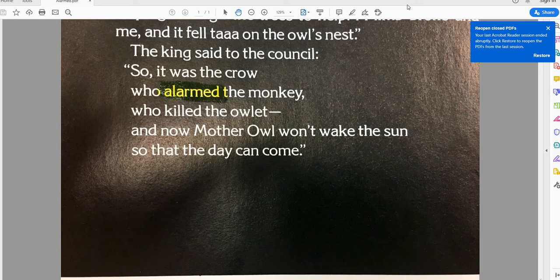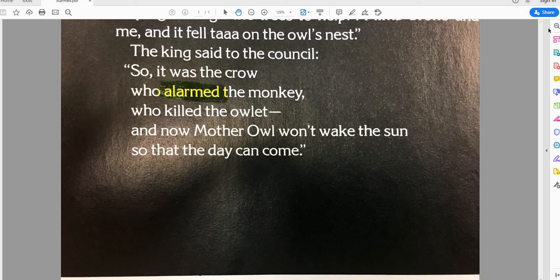All right, the king said to the council, "So it was the crow who alarmed the monkey who killed the owlet, and now Mother Owl won't wake the sun so that the day can come." Okay. That does not sound like it's the same kind of alarm, that makes that loud noise and wakes me up every morning. This sounds like a different kind of alarm.